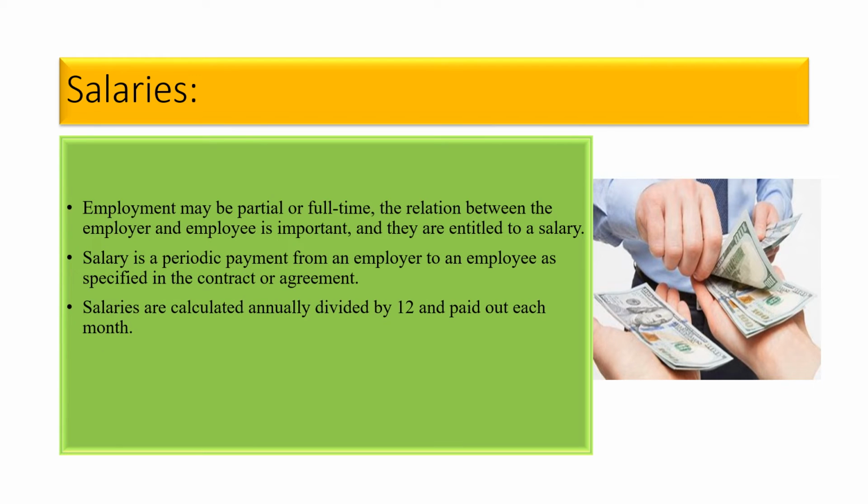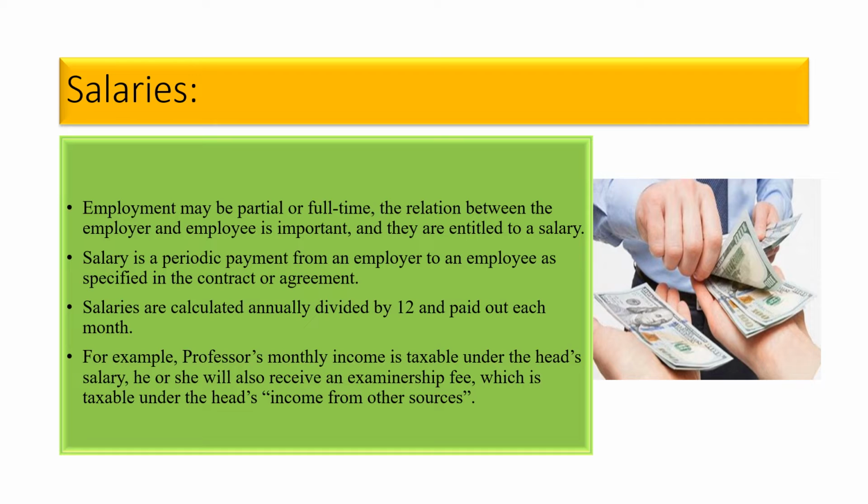Next, salaries are calculated annually, divided by 12 and paid out each month. That means salaries are actually calculated per annum, but they are received per month. That means the total amount is divided by 12. Then you will get a certain amount, and that amount is called salary per month.